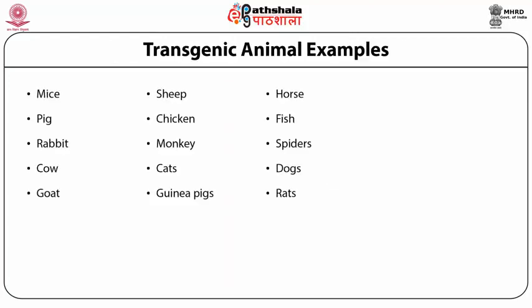There are various transgenic animals that have been produced till now. Some examples are mice, pig, rabbit, cow, goat, sheep, chicken, monkey, cat, guinea pig, horse, fish, spider, dog, rats. There is a huge list of transgenic animals which have been produced by these techniques.